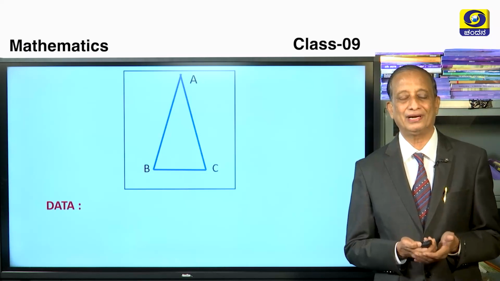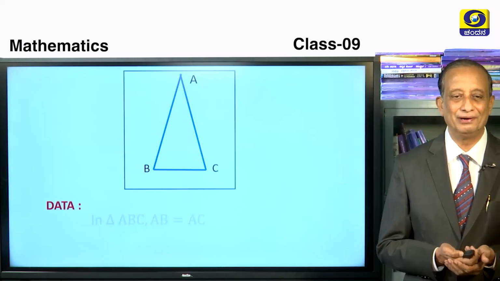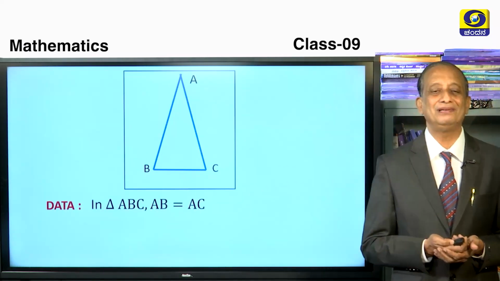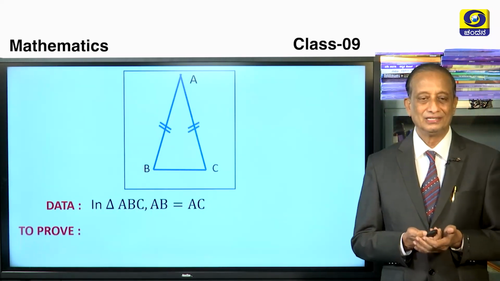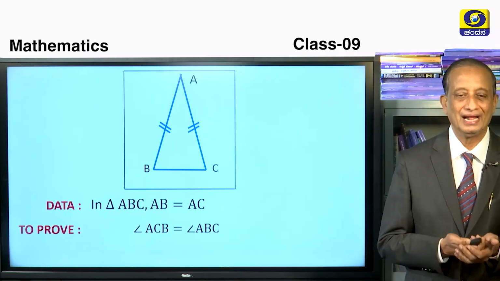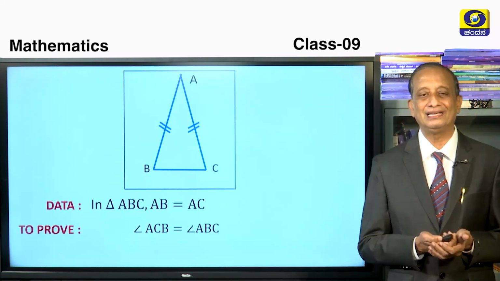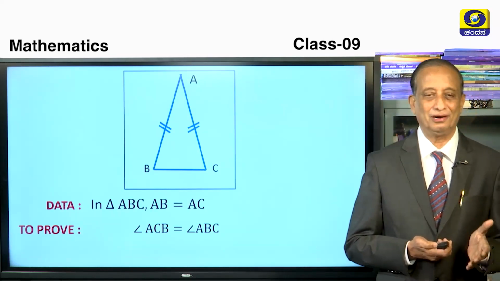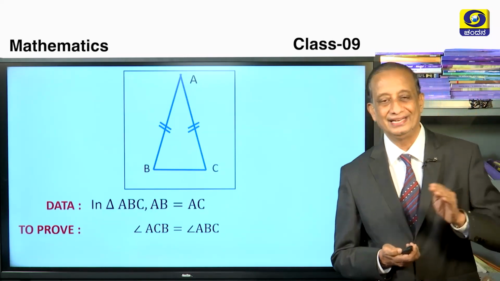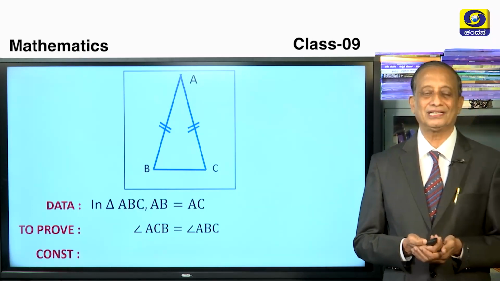So first we have to write down the data, that is the given part. What is the data? In triangle ABC we have AB is equal to AC. So mark it in the figure also like this. So what is to be proved? We have to show that angle ACB is equal to angle ABC. So this can be done using the concepts of SAS and ASA. For this, some construction is to be done.